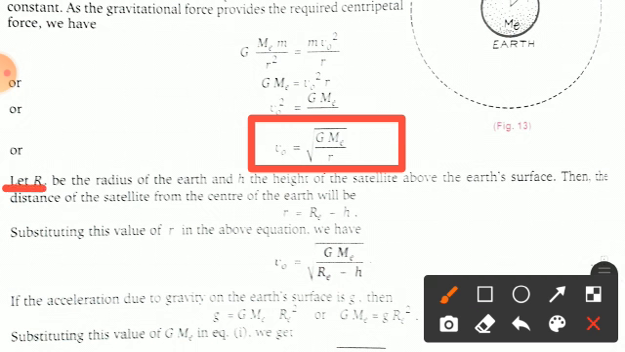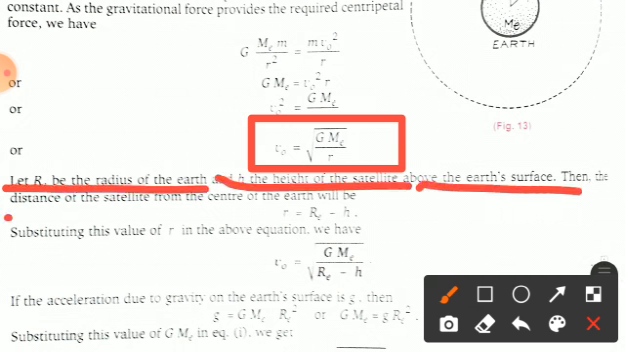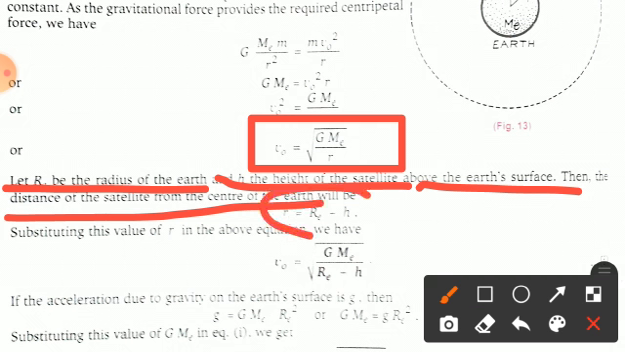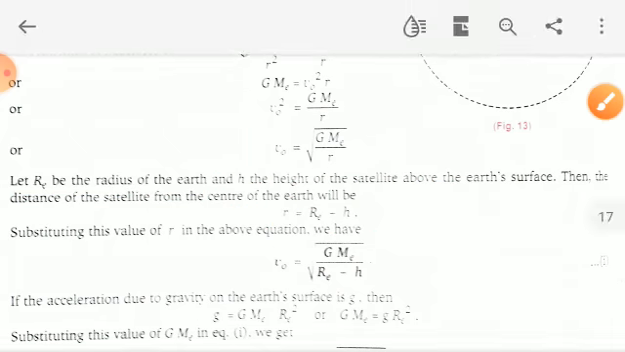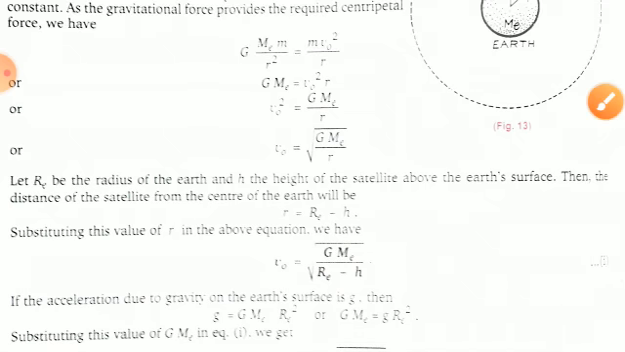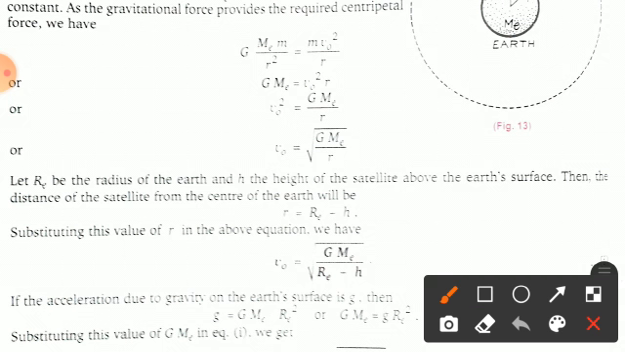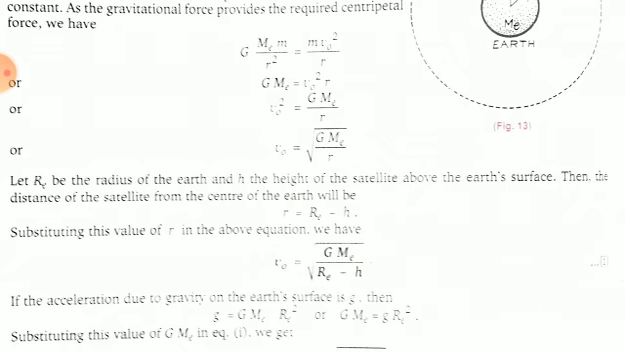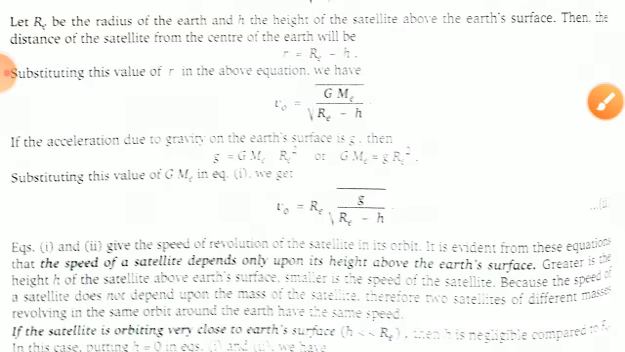Let us suppose Re is the radius of the Earth and h the height of the satellite above the Earth's surface. Then the distance of the satellite from the center of the Earth will be equal to how much? r is equal to Re plus h, this one. Now substituting this value of small r in the above equation, we have v0 equal to how much? You will get here v0 equals root GMe by root Re plus h. Clear?